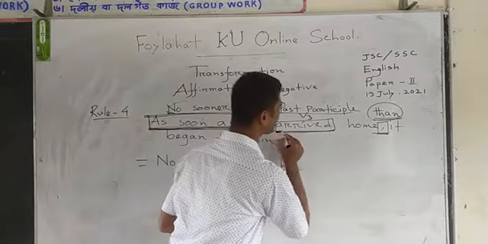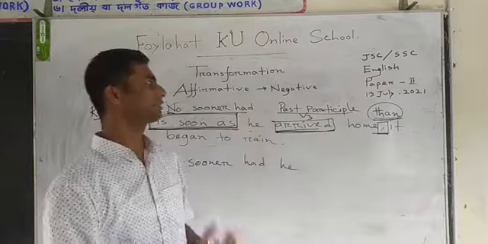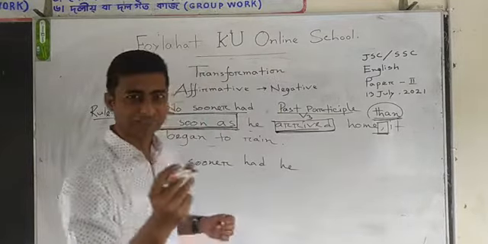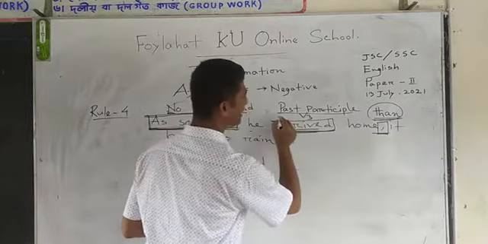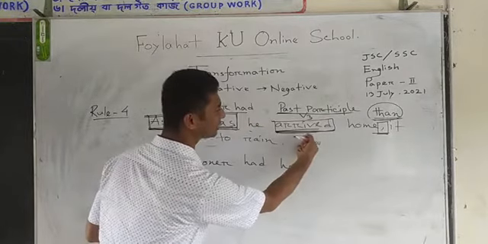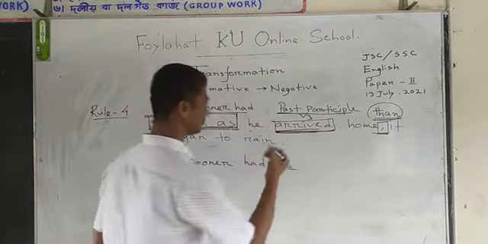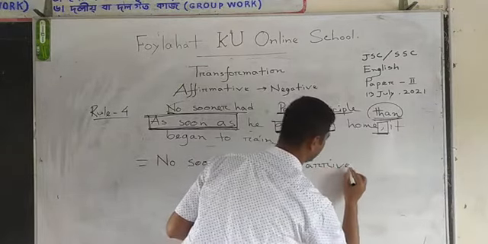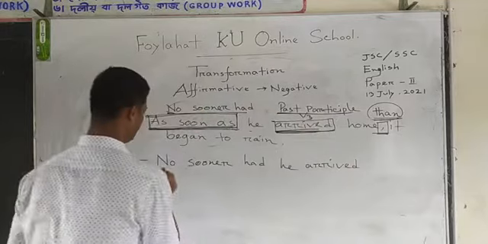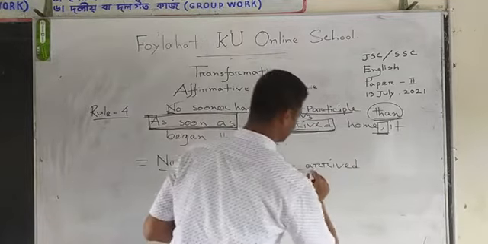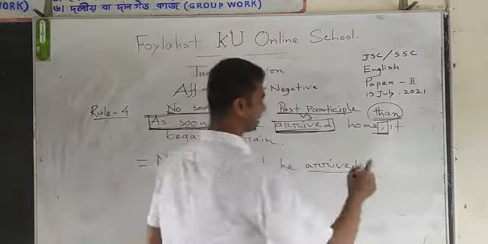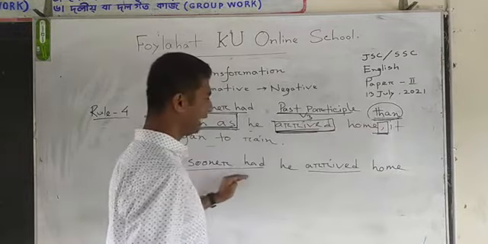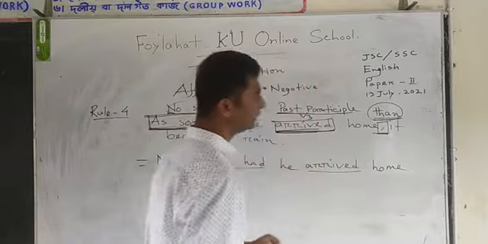The present form is arrive, its past form is arrived, and past participle is also arrived, and we need the past participle form. So arrived, A-R-R-I-V-E-D, arrived. No sooner had he arrived, then others, home. No sooner had he arrived home.